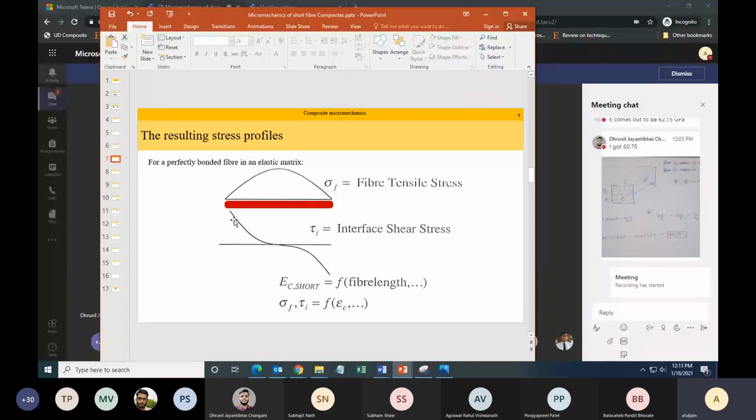Basically, since stress in the fiber is a function of x and varies from point to point, we can expect the stress to have some sort of profile like this for the fiber, and shear stress. Unlike if it was a continuous fiber, this would be a straight line and shear would be 0.